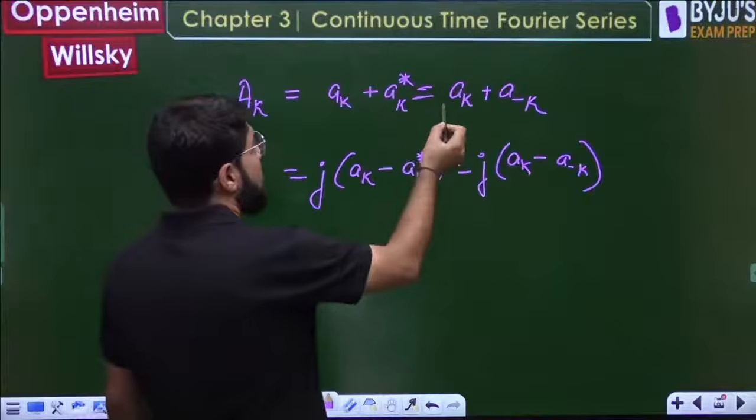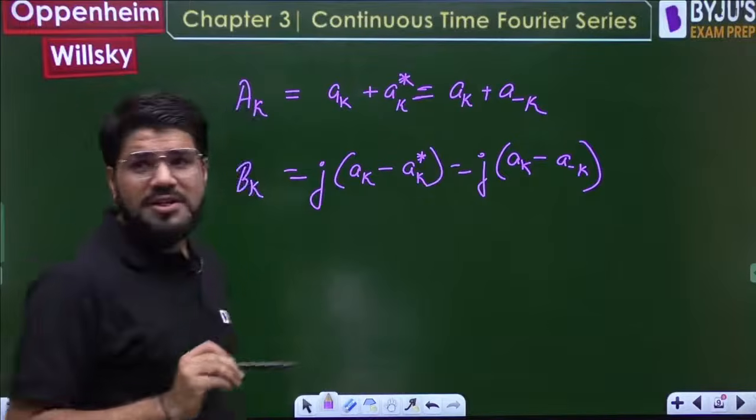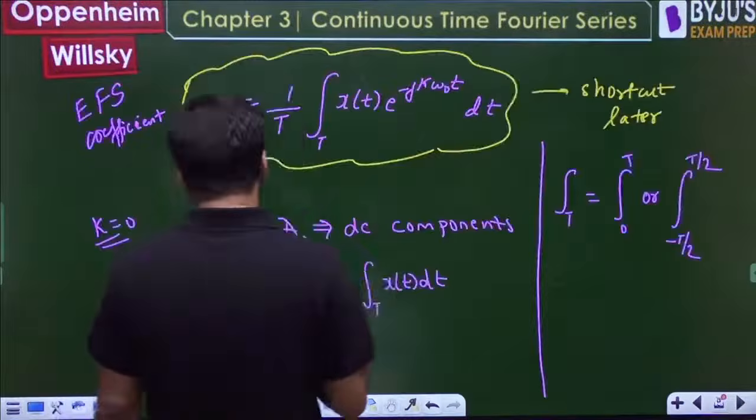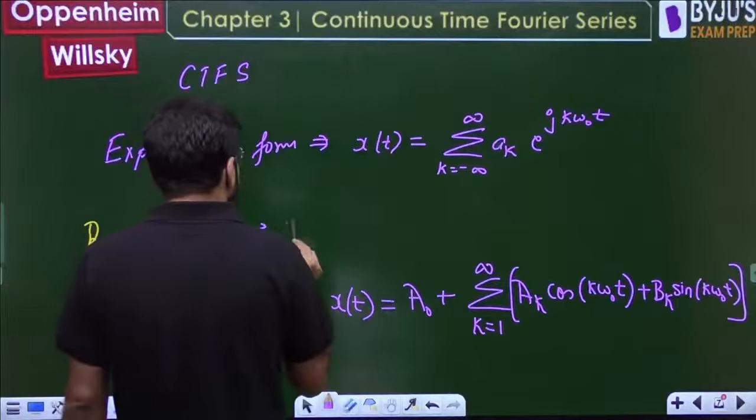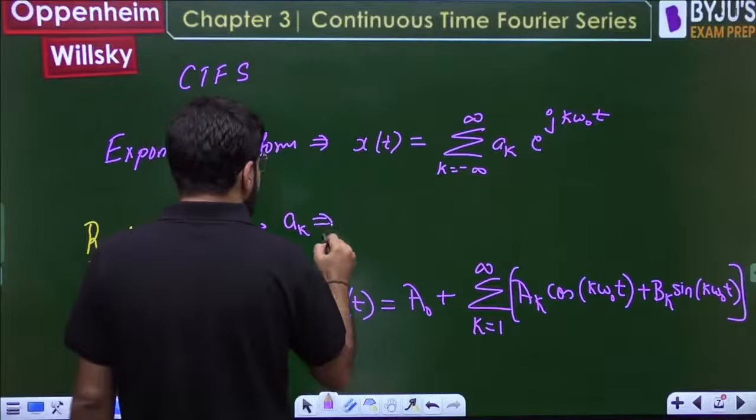Now pay attention here. Real signals: a_k star equals a_minus k. What is this? A very, very important property. For every real signal, the Fourier series coefficients are conjugate symmetric.